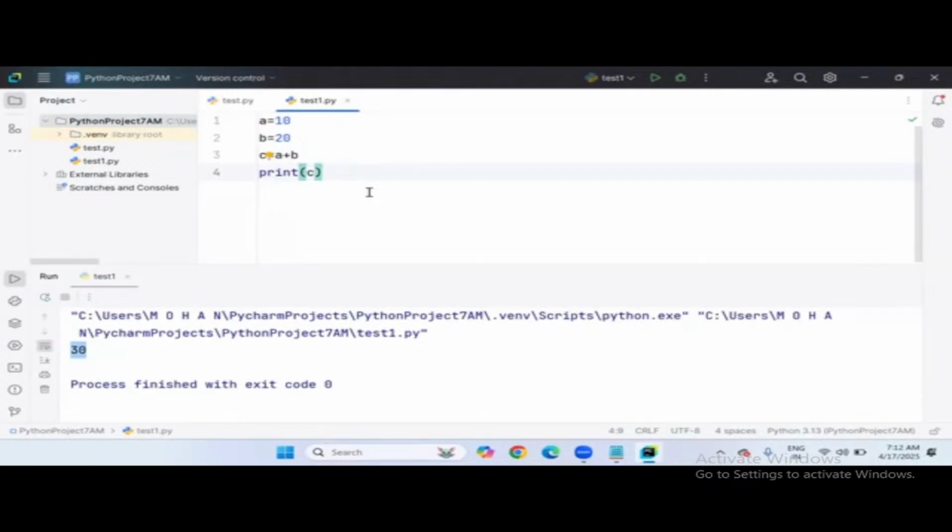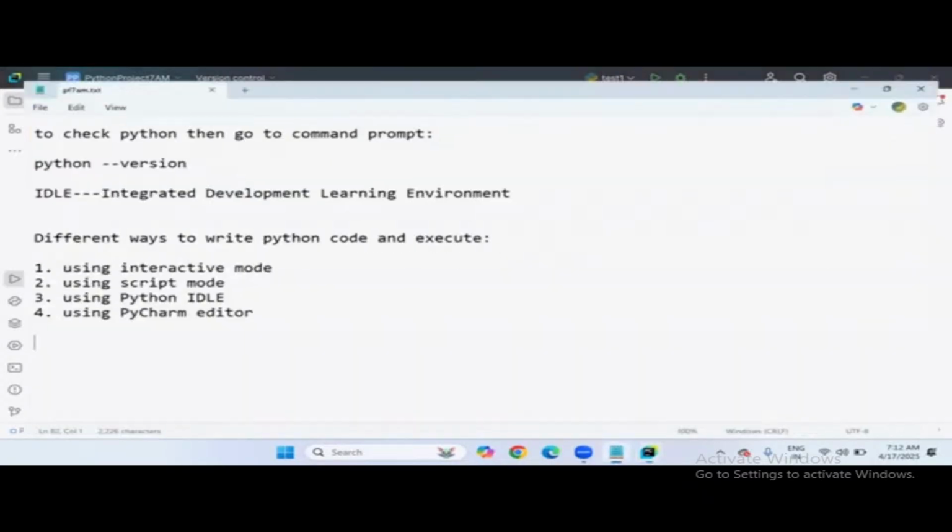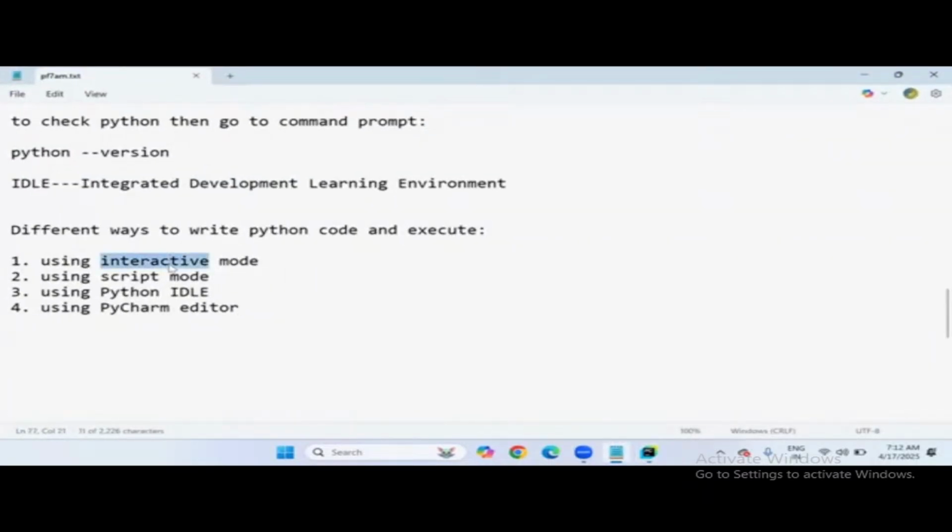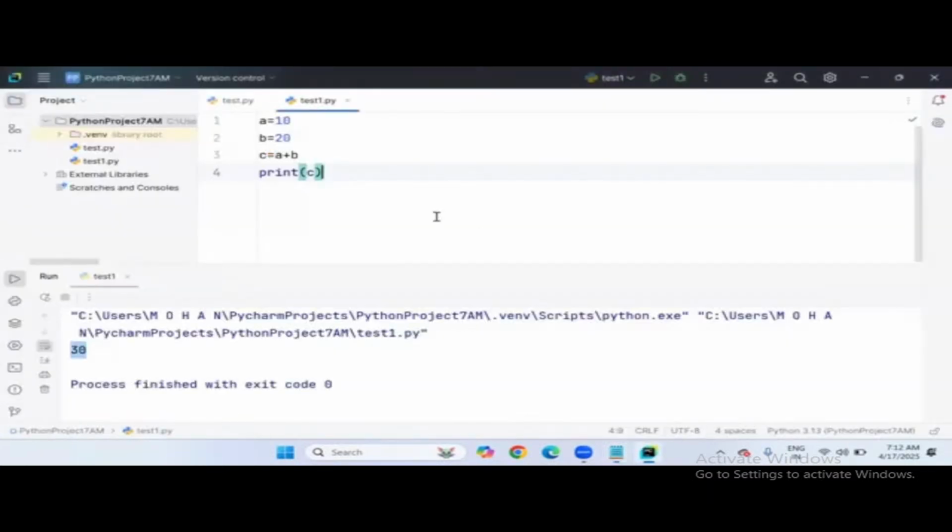But if you write this program in interactive shell or script mode, that means in Notepad, it takes it directly as you type, and doesn't show you PEP standard warnings. But in PyCharm, it clearly warns that this is not the way to write the program correctly.